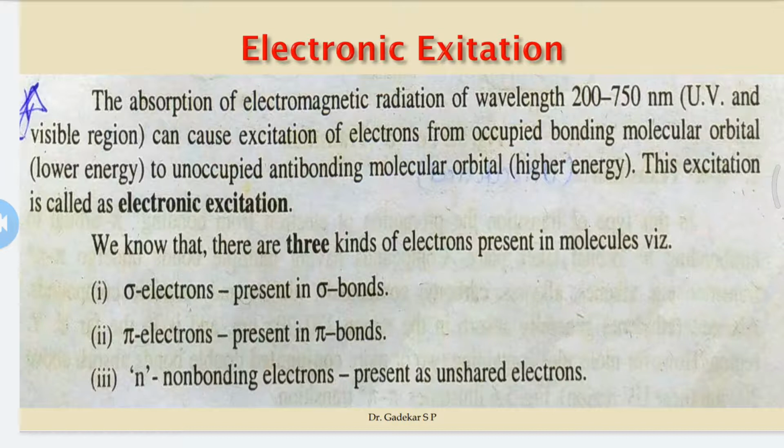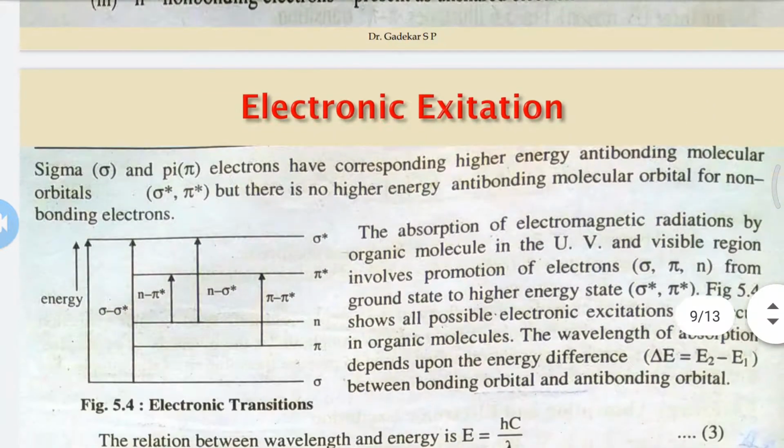So in electronic excitation, absorption of radiation can cause excitation of an electron from a bonding molecular orbital to an anti-bonding molecular orbital, from a lower energy level to a higher energy level. There are three types of electronic excitation: sigma electron excitation, pi electron excitation, and non-bonding electron excitation.